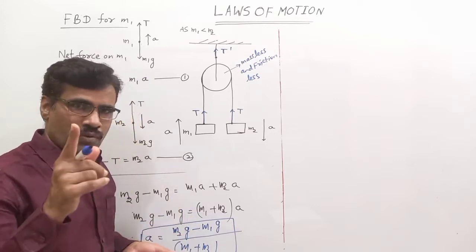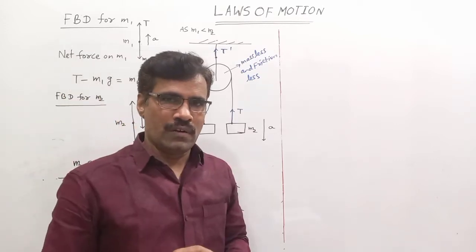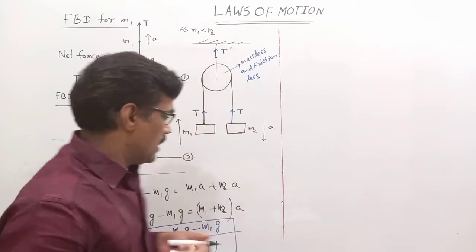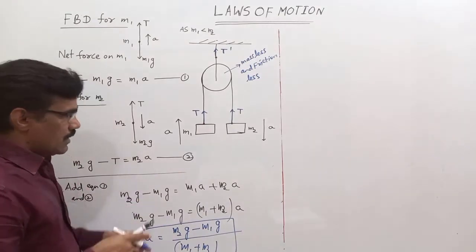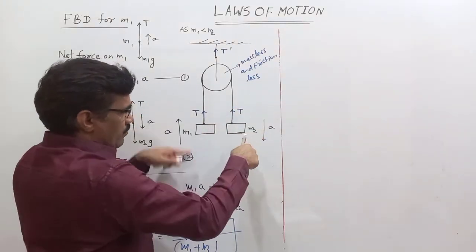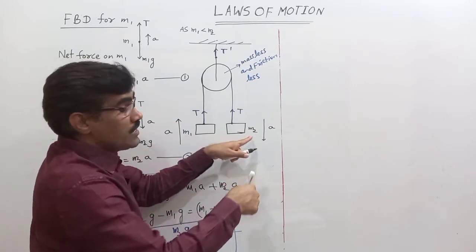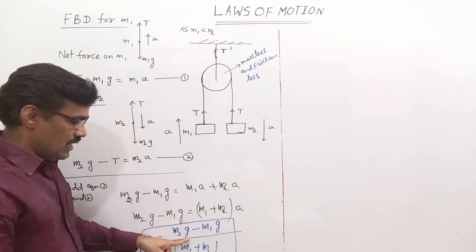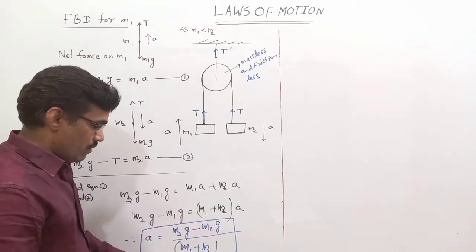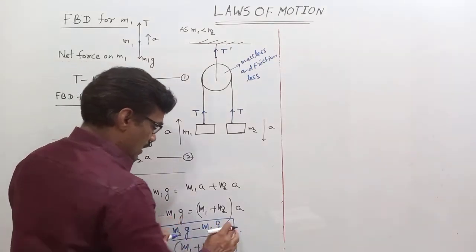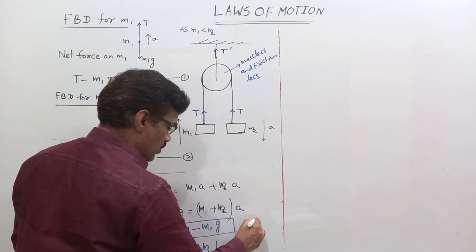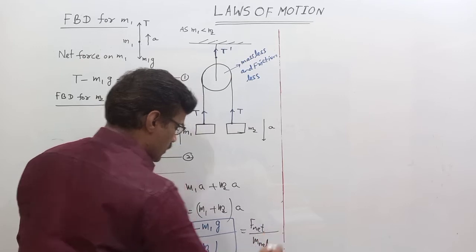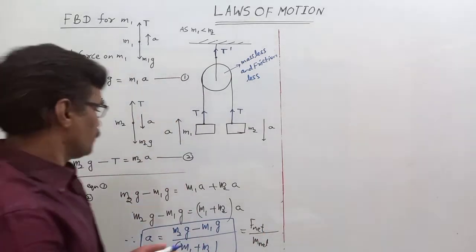According to Newton's second law, for constant mass, net external force equals MA. The net external force on the system is M2G downward and M1G opposite to it, so M2G minus M1G. Therefore the acceleration of each block equals net force divided by total mass.